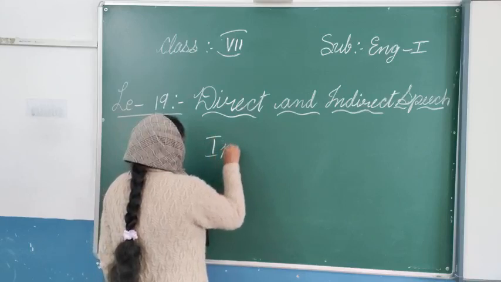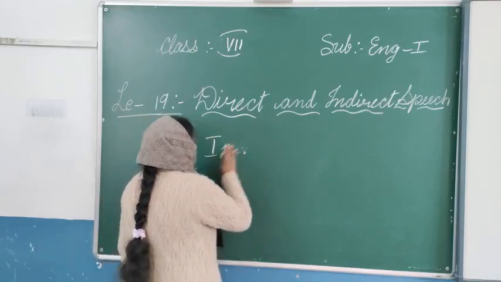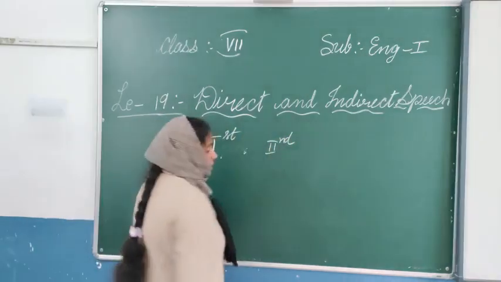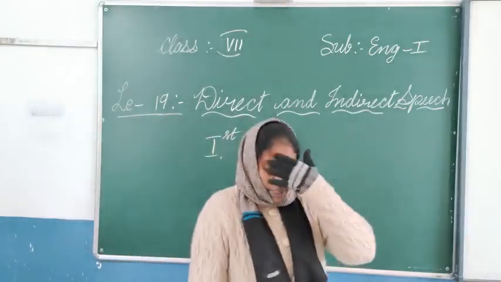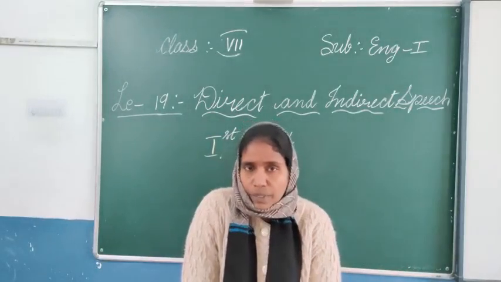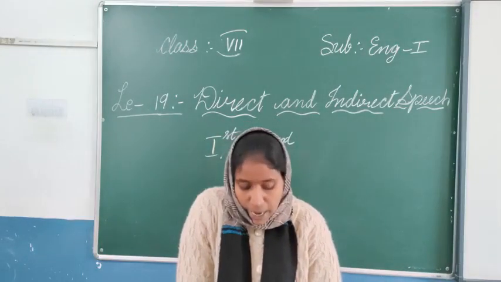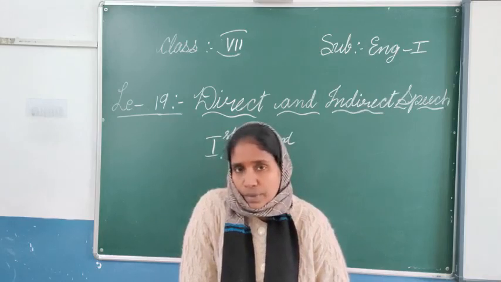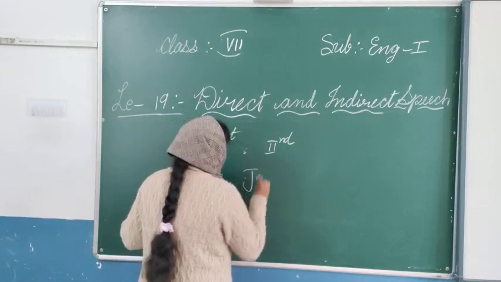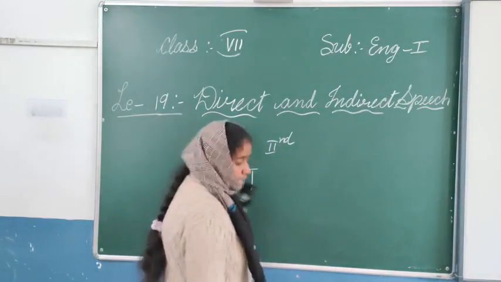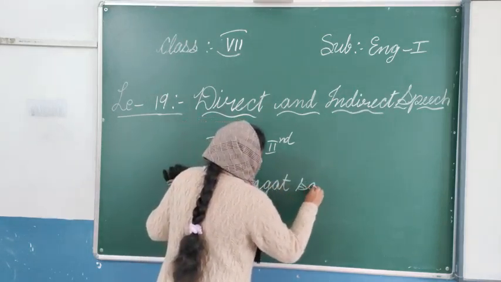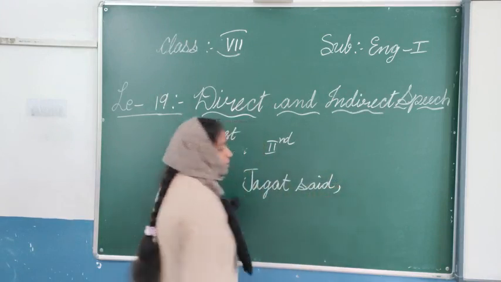First person, so first and the second. Two persons are there. So what Jagat said? What Jagat said, exactly, you are telling directly. Jagat said, I study mathematics in school. Here I am writing. First, what have they given? Jagat said. After this Jagat said, a comma will be there.